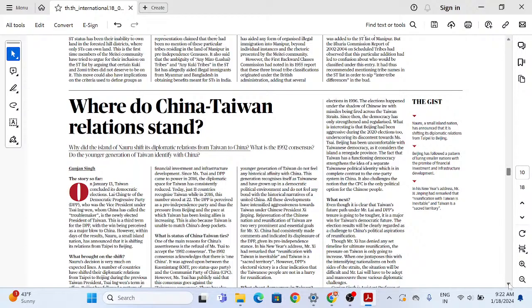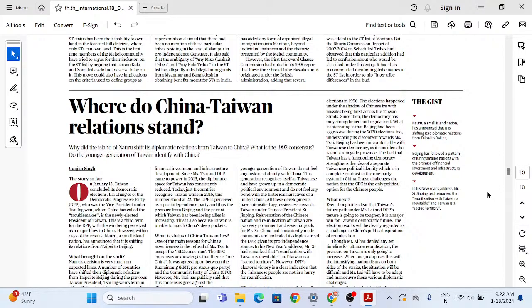So that are quite concerns. If we look at the interests of Taiwan and China, they are very different at this time. If we see from the Taiwan side, but from the China side they have always maintained that it is a part of what? China. Now in this context, Nairu, a small island nation, has announced that it is shifting its diplomatic relations